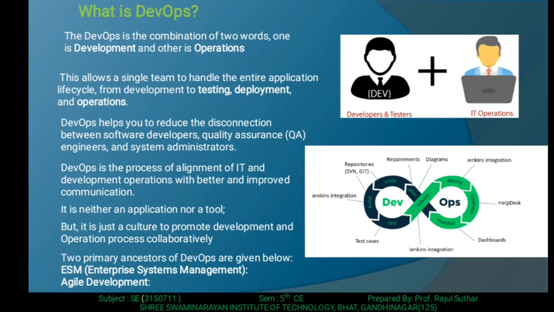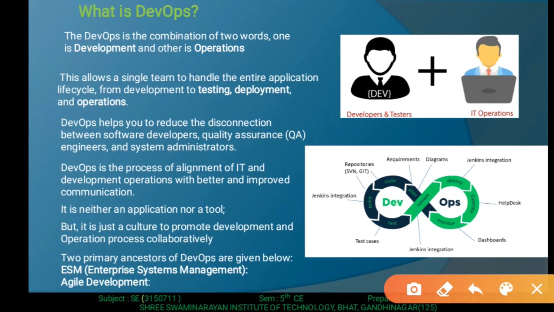So let's start. First of all, the definition of DevOps. What is DevOps? Look at the figure before going to the text. In the figure you can easily identify or understand the definition of DevOps. DevOps is nothing but a combination of two words. The first one is Dev, that is the developer or tester, and the second one is Operation. So DevOps is the combination of two words, development and operation.